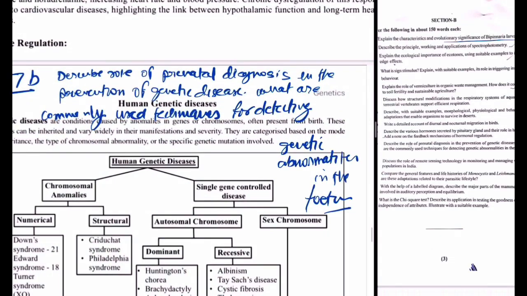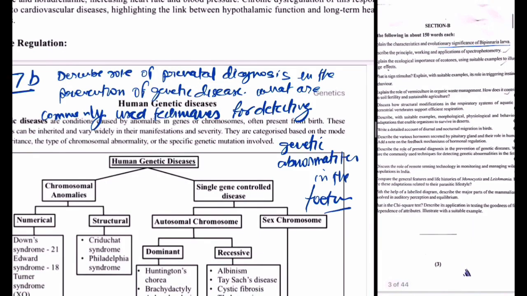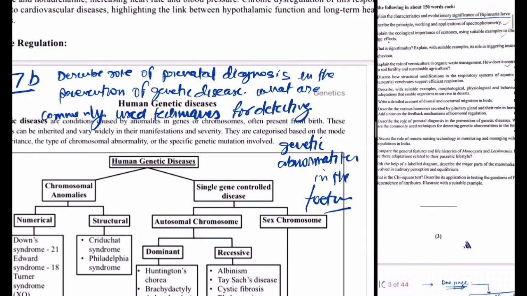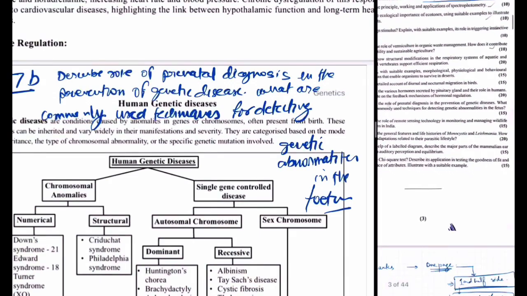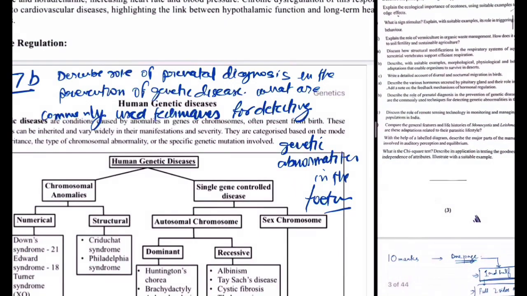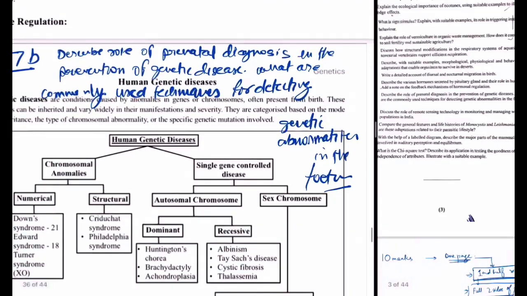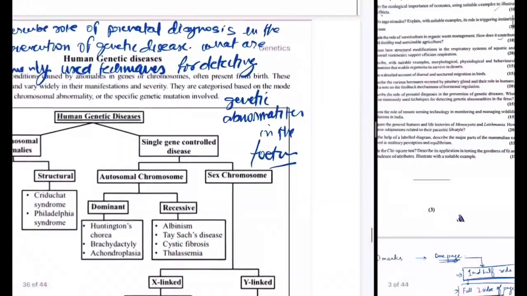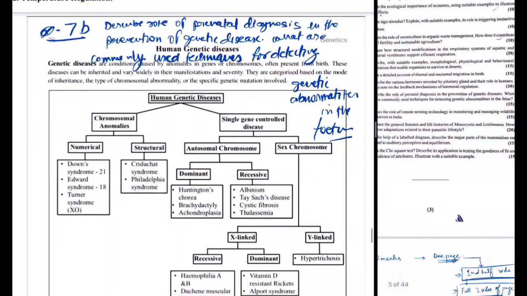Another question is about the prenatal diagnosis in case of the genetic disorders. Okay, in preventing the genetic disorders, what are the commonly used techniques for detecting the genetic abnormalities in the fetus. So there are various abnormalities and how one can use different types of prenatal diagnosis.